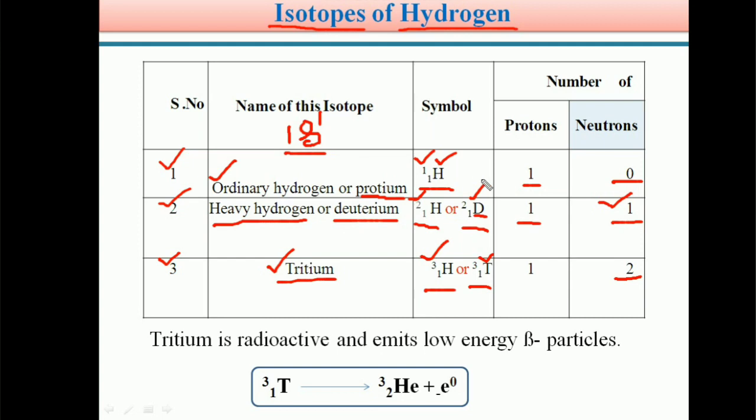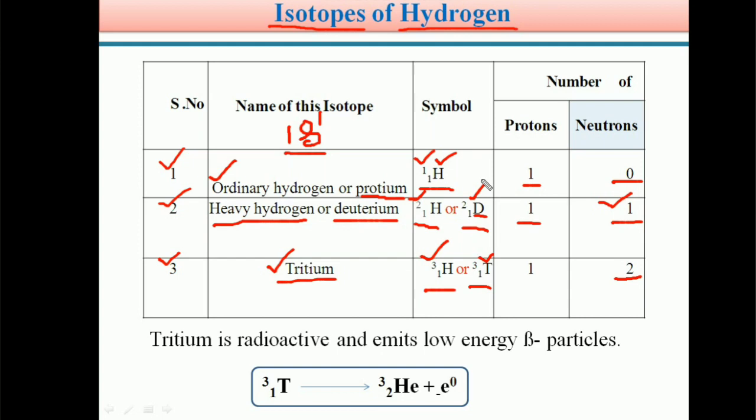So students, the chemical properties of the three isotopes of hydrogen are identical, because the three isotopes have the same electronic configuration. There is no difference in their chemical properties.